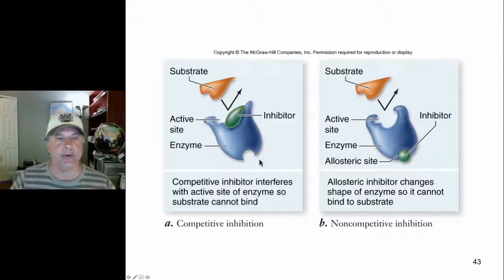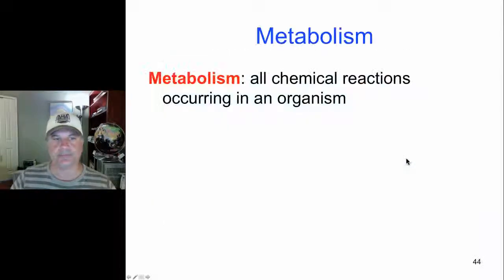So here's an example. Here's a competitive inhibitor. This green molecule here is binding to an active site of an enzyme, blocking competitively the binding of substrate there. So this is a competitive inhibitor. Whereas an allosteric inhibitor can bind to a second site on an enzyme, changing its three-dimensional structure in such a way that the substrate is no longer engaged. So this is a non-competitive inhibitor.